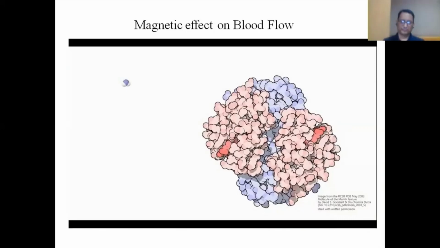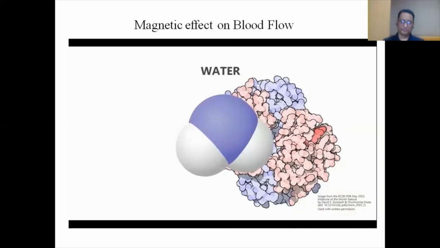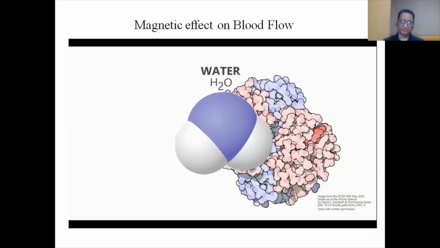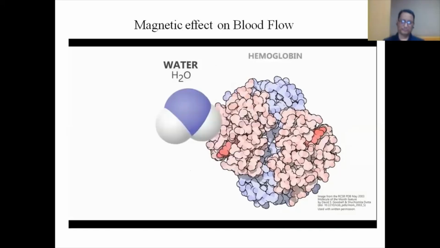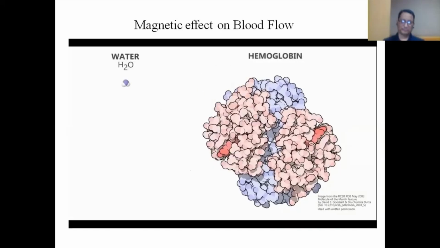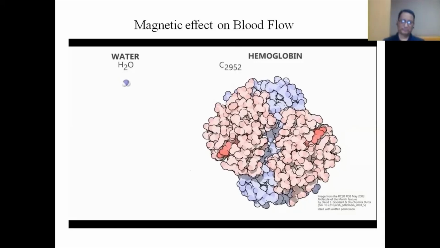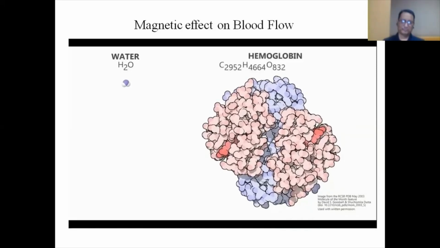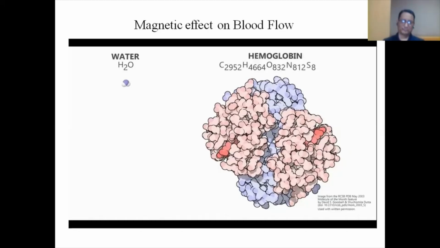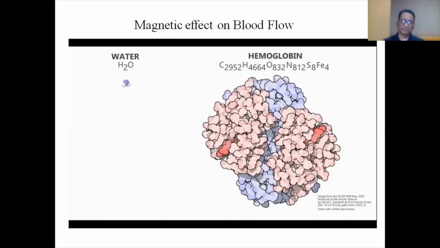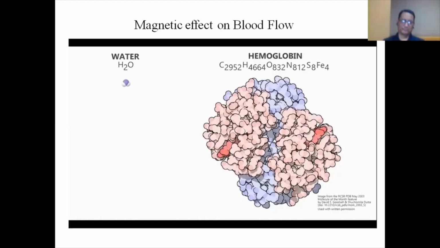For comparison, around half of our blood is just water. A water molecule is made of 2 hydrogen atoms and 1 oxygen atom, giving it the chemical formula H2O. A simple and easy to remember molecule. Hemoglobin, on the other hand, is way more complicated. It is made of, hold on, let me get this right. 2,952 carbon atoms, 4,664 hydrogen atoms, 832 oxygen atoms, 812 nitrogen atoms, 8 sulfur atoms, and 4 iron atoms. 4 atoms. Our blood isn't exactly crammed with iron.